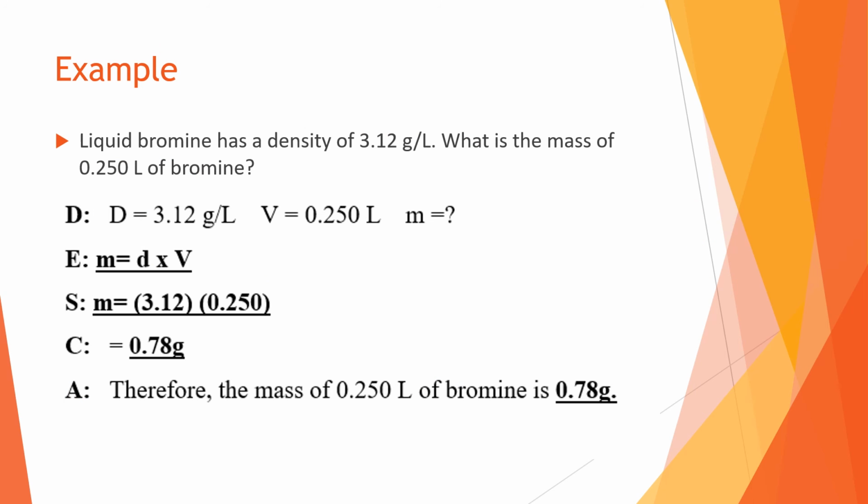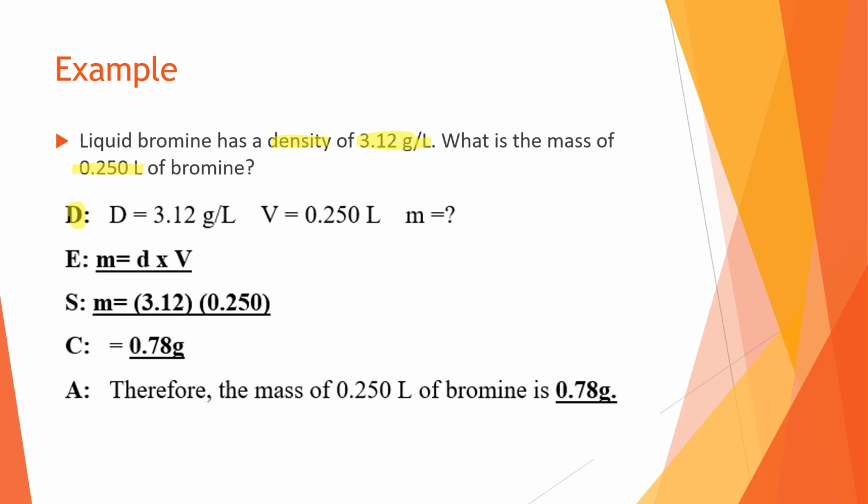Okay, we'll do another example. It says here, liquid bromine has a density of 3.12 grams per liter. What is the mass of 0.250 liters of bromine? So this wording is a little bit more difficult. We're going to start with our data. We're going to write down what we have.